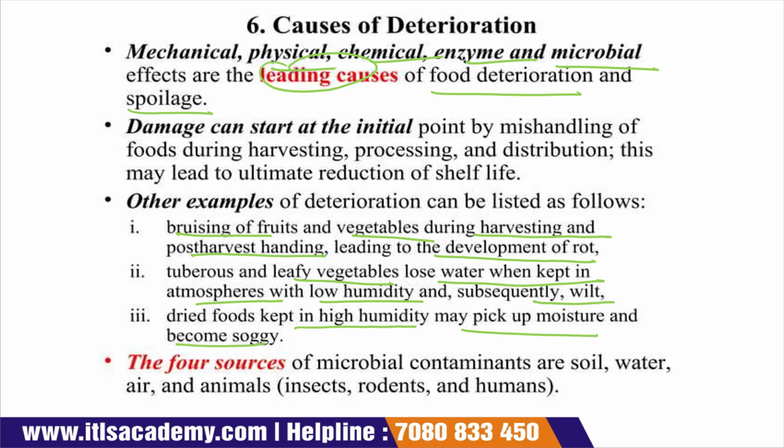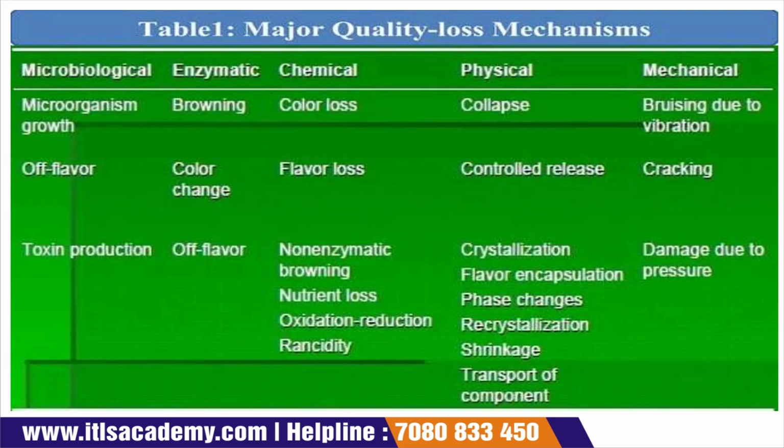There are four sources of food spoilage due to microbial contamination, and these sources are soil, water, air, and animals. Animals include insects, rodents, and humans. Now, major quality loss and mechanisms. The first column is microbiological, the second column is enzymatic reaction, the third column is chemical, then physical, then mechanical.